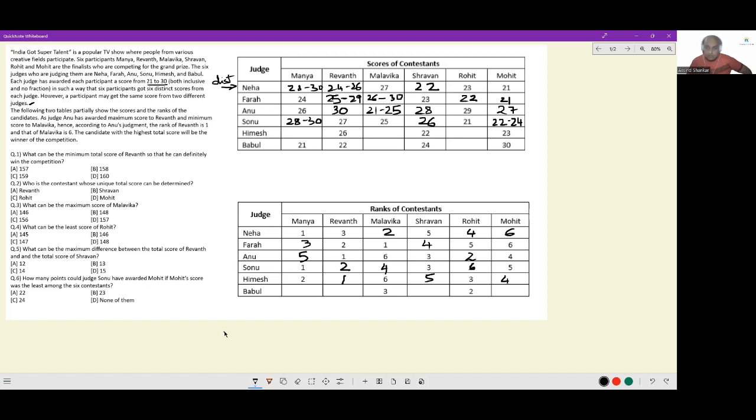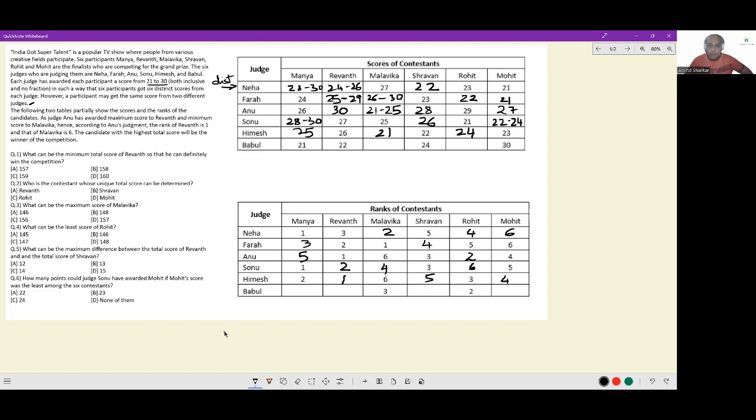If rank 5 is 22, rank 6 can only be 21. Additionally, look at this. Rank 5 is 22, rank 4 is 23, rank 1 is 26. The 6 lowest possible scores that a judge can give out are 26, 25, 24, 23, 22, 21. Given that rank 1 here itself is 26, it means scores for all 6 people can be uniquely identified. Rank 2 will necessarily be 25, and rank 3 will necessarily be 24. There is no other possibility here.